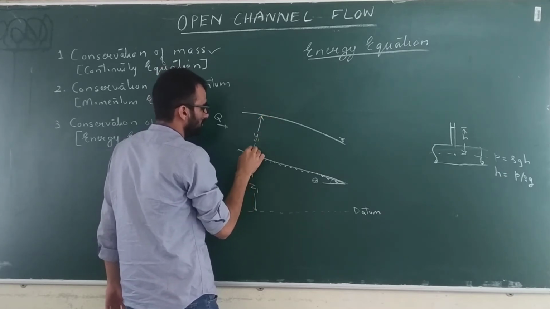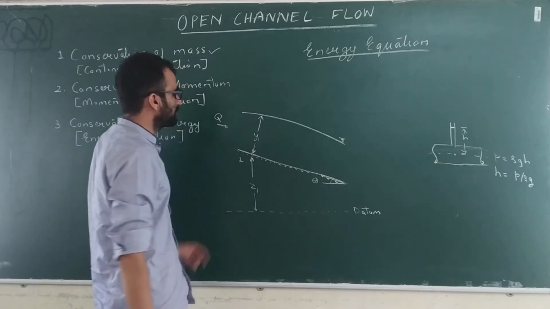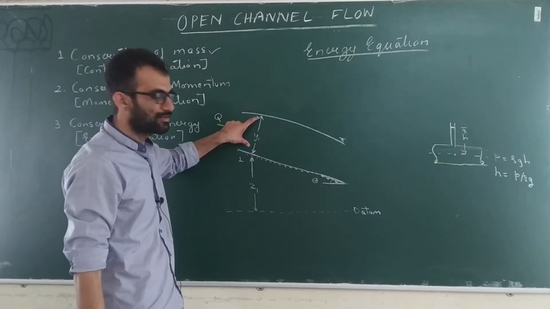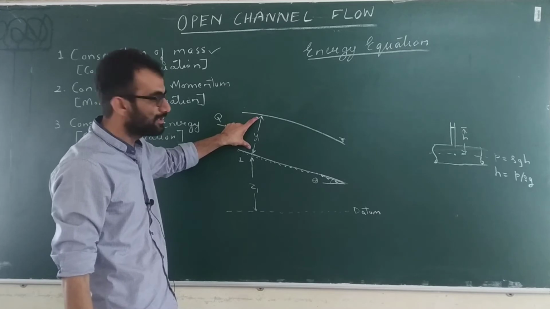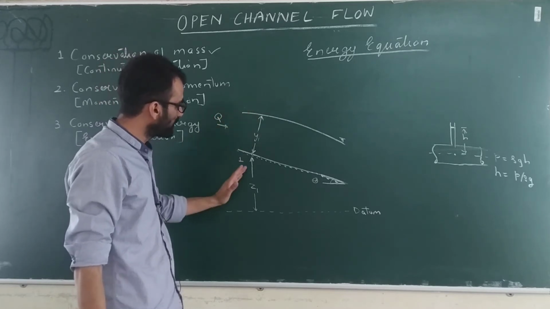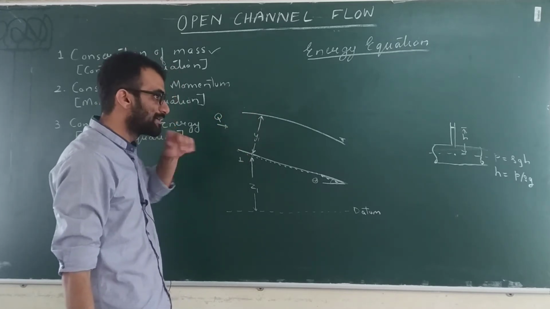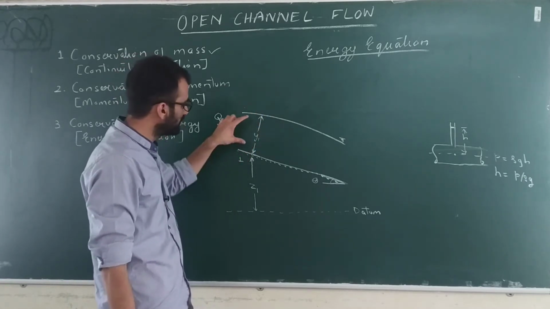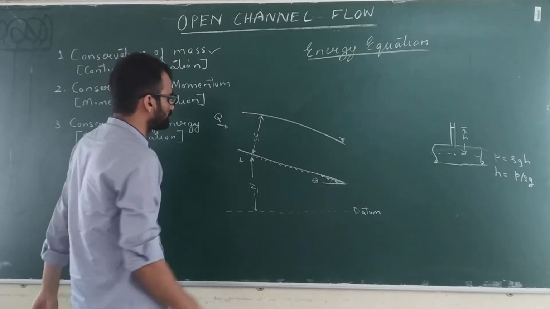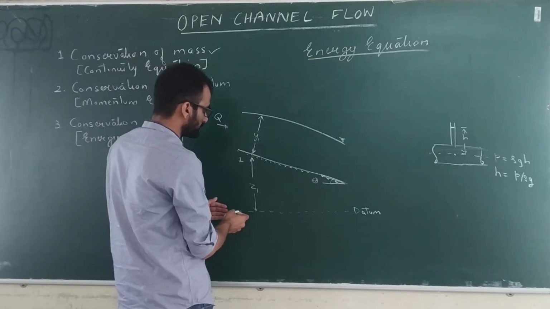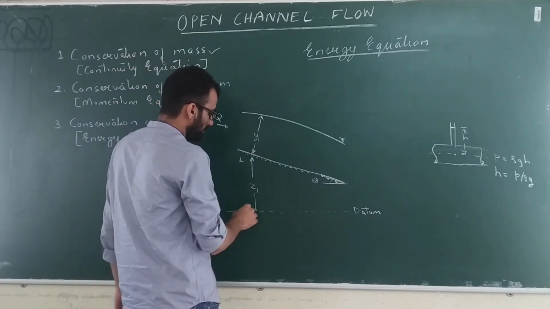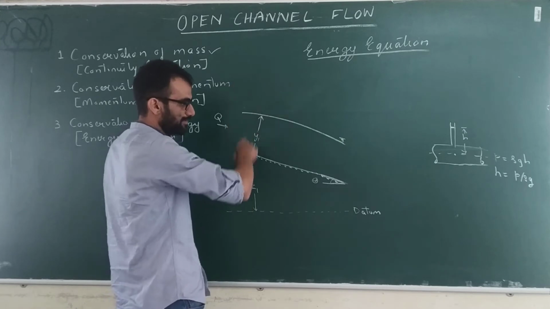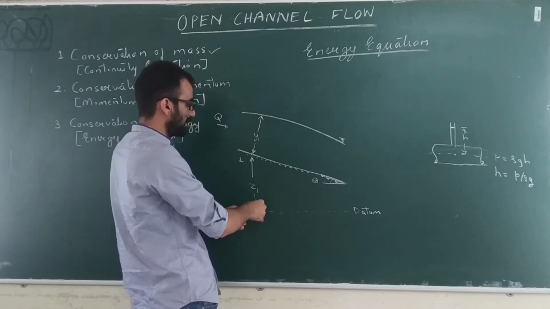The definition of depth of flow section is the flow depth normal to the flow direction. Now we are measuring the heads along the y-axis.